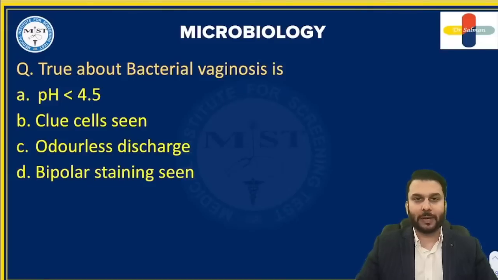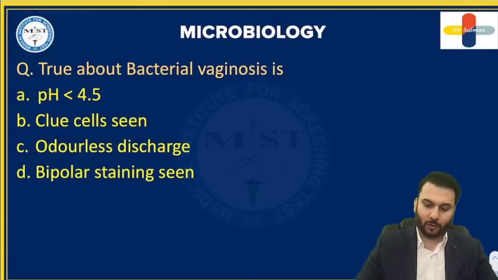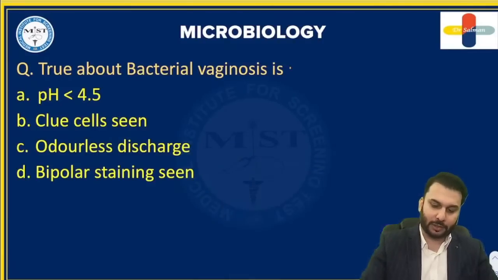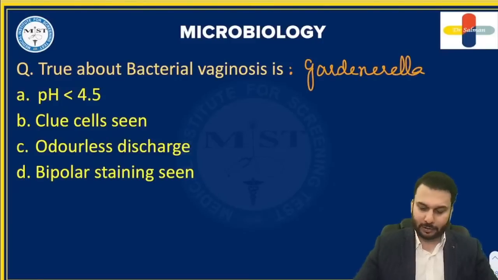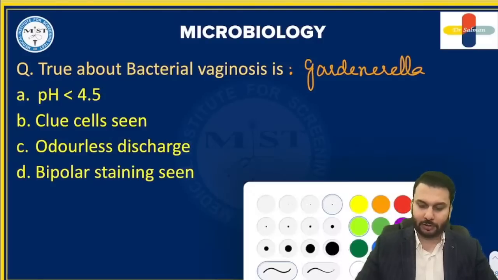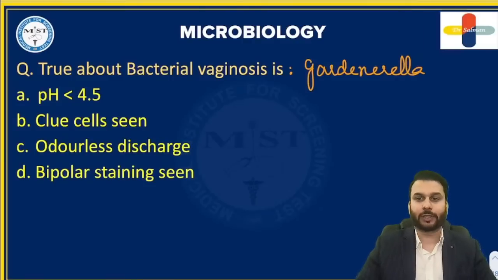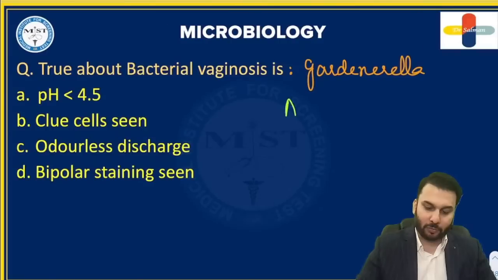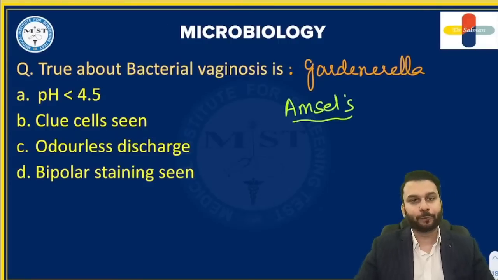True about bacterial vaginosis is, first of all, who's the causative agent of bacterial vaginosis, dear friends? It is this guy by the name of Gardnerella, right? Gardnerella is the agent that is associated with bacterial vaginosis. You all know there is something called Amsel's criteria for the diagnosis of this. What does the Amsel's criteria say?